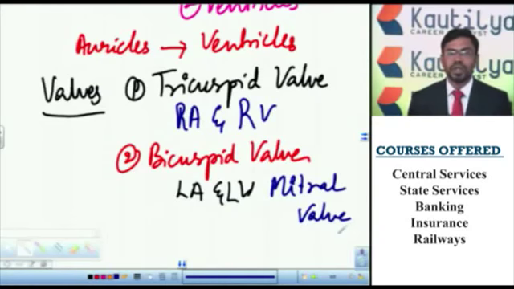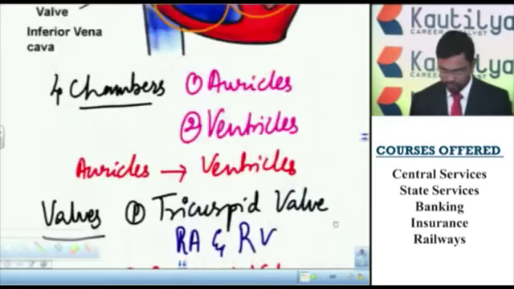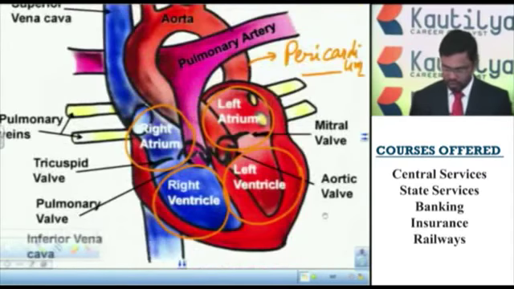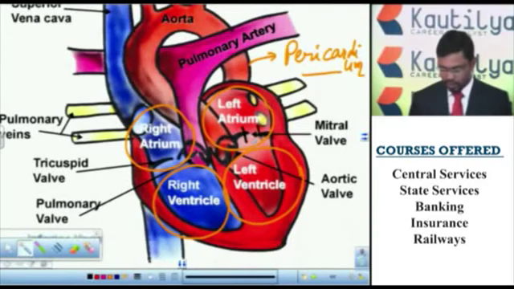Here we can expect the question: the tricuspid valve is present between the right auricle and right ventricle, and the bicuspid valve is also called the mitral valve, and the mitral valve is present between the left auricle and left ventricle. So the bicuspid valves or mitral valves are present between the left auricle and left ventricle, and three valves are present between the right auricle and right ventricle.